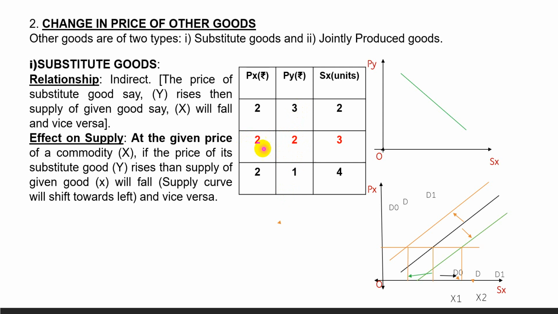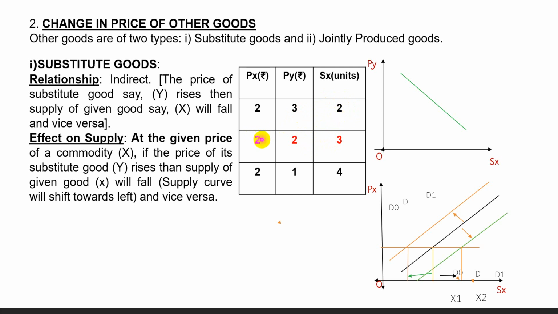Suppose the supply of X is 3 units when the price of Y is 2. Now the price of the substitute good Y rises, then what will happen? The supplier will shift to the substitute good because it will be profitable. Hence the supply of the commodity in hand will decrease and the supply curve will shift towards the left.